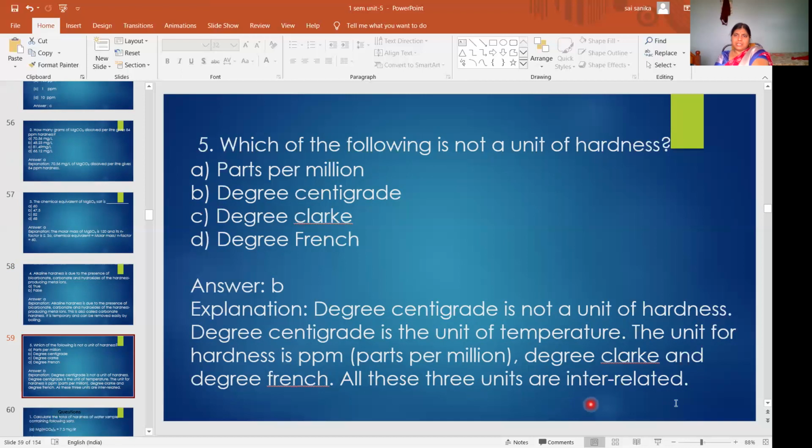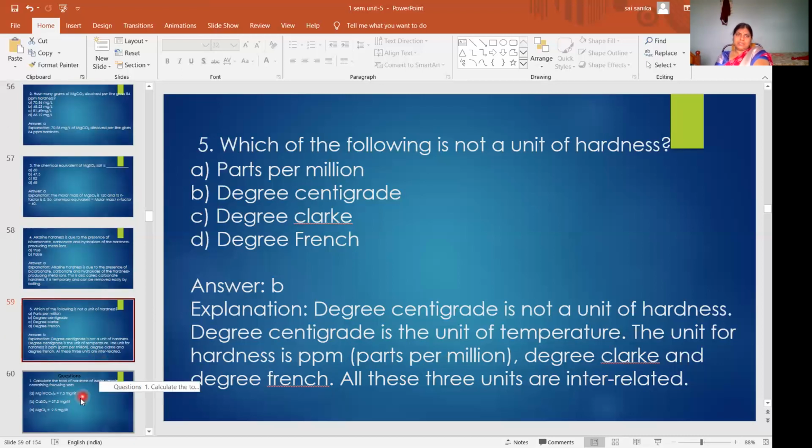All these three units are interrelated. So actually you have conversions of degrees, but in the C18 curriculum you don't have these conversions. That's why I didn't give that relation. 1 ppm is equal to 1 mg per liter, is equal to 0.1 degree French, is equal to 0.07 degree Clark, like that. That relation is not given, as conversion of degrees is not in your syllabus. So these are some of the objective type questions we may expect from this topic.